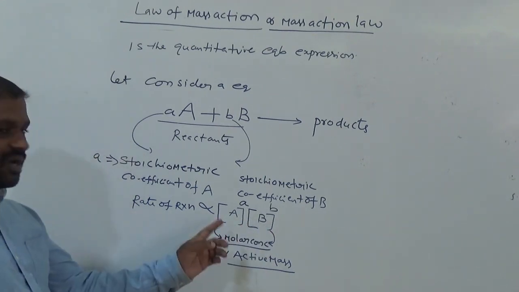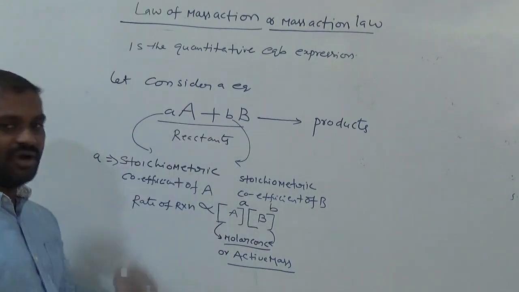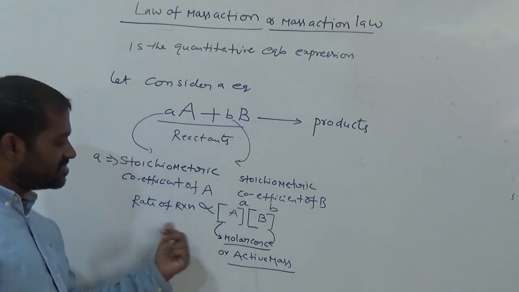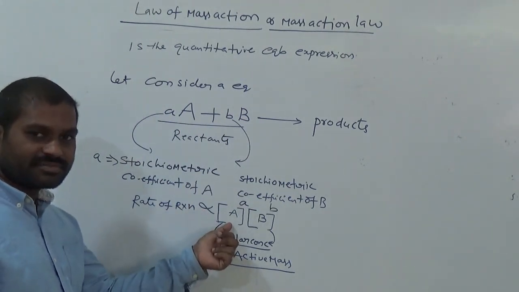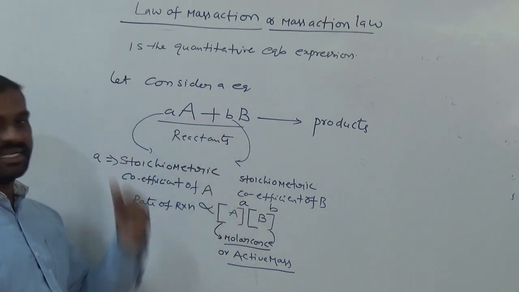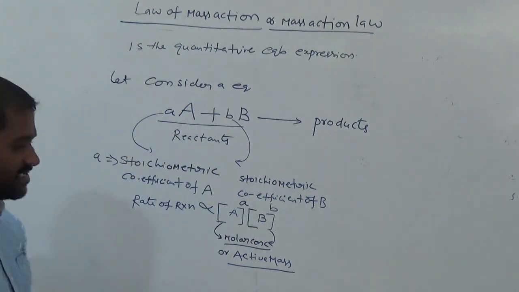So here, what are A and B? Reactants, you know. That means rate of reaction or speed of reaction is always directly proportional to the molar concentration of reactants.